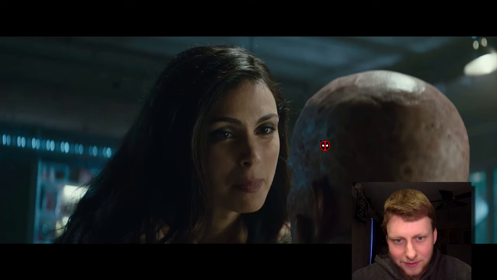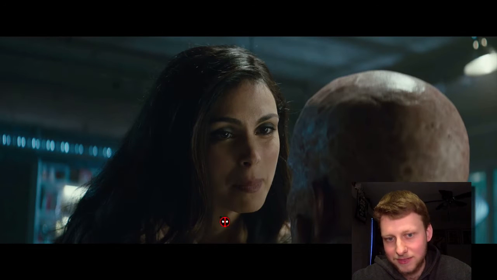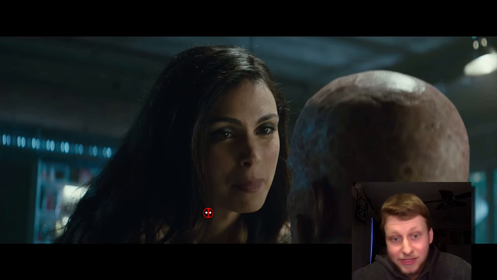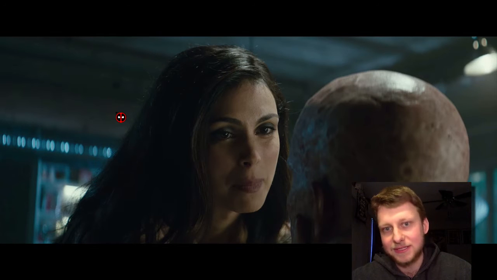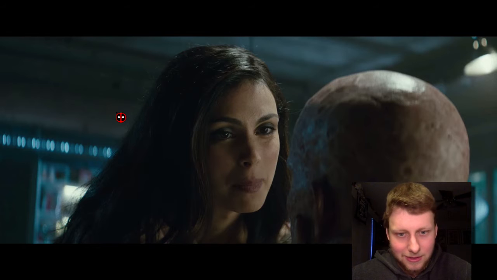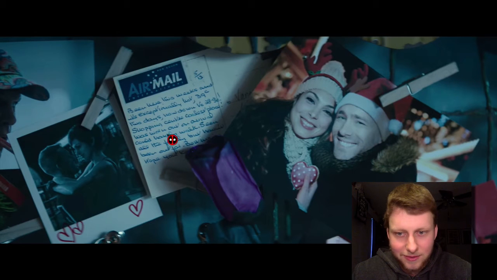Then we get a shot of Vanessa and him together, and she mentions kids, as if she's interested in kids. That could be a cool idea, seeing them talking about kids. Does Deadpool want kids? How is that going to work out with his conditions and all that stuff? That could be quite fun to play with. And then we get a shot of them with some postcards and letters and stuff. They're still dating and all that.